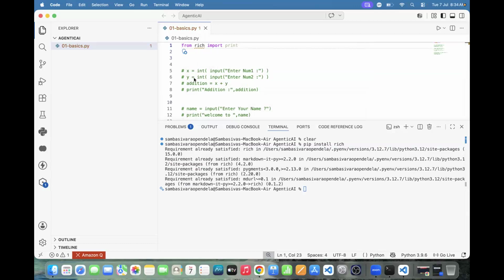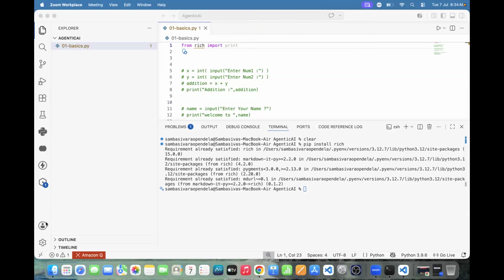This print and this print both are different, not the same. Here also I used print. This print is the normal print. But what is the speciality of this print? This print is able to display colored output. Got it or not? Both are different, not the same.